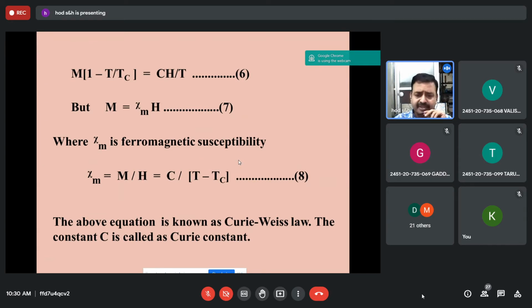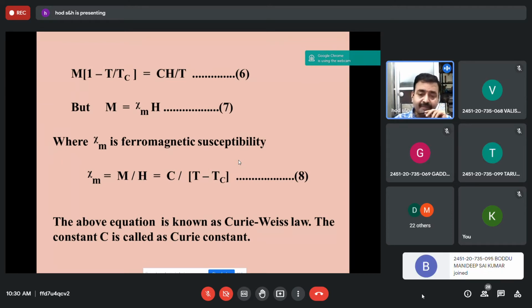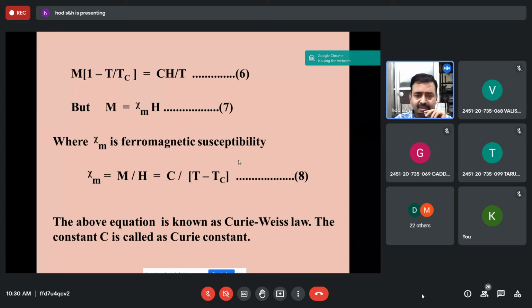So specifically, if it is asked, you should derive this expression. Otherwise, restrict yourself to the molecular field theory based on the question. Suppose the entire question is given for 8 marks, then you better add it. So you decide like that. This is an important question in this chapter.